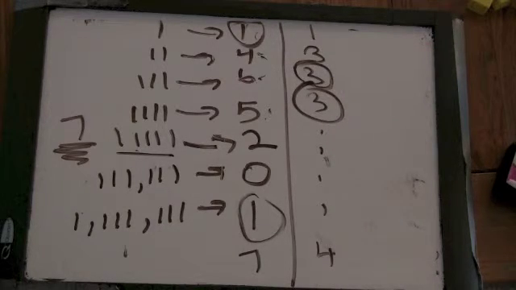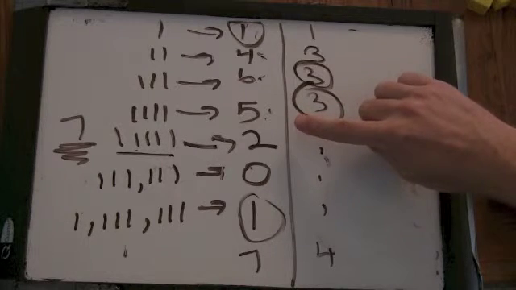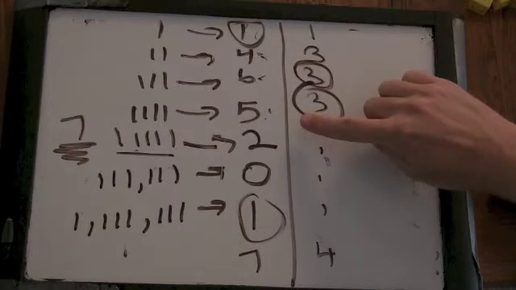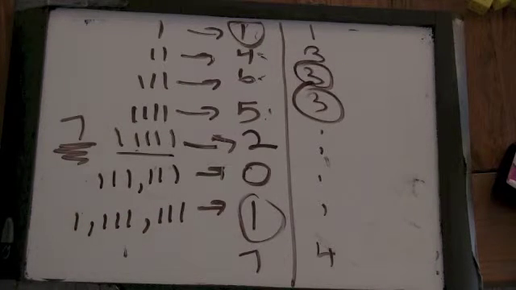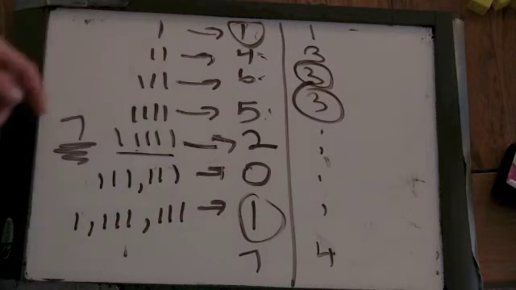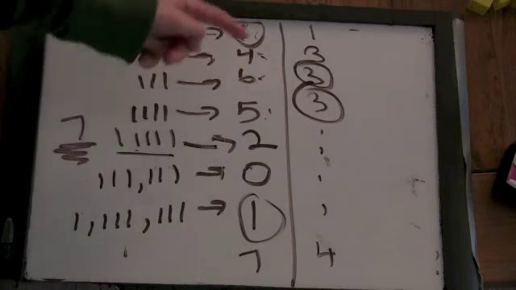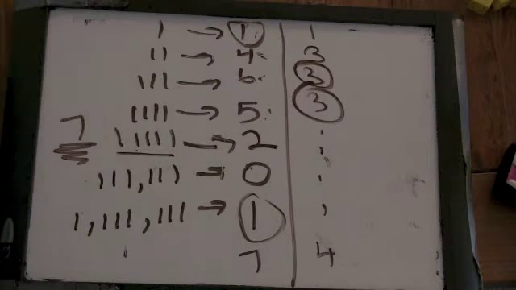With 7, it took a while. Notice I never saw a 3 here. So maybe it won't hold a pattern. You might see a 3 later, but you're doing the same thing. So you get 4, then 6, then 5, 2, and 0. So maybe you won't see a 3.